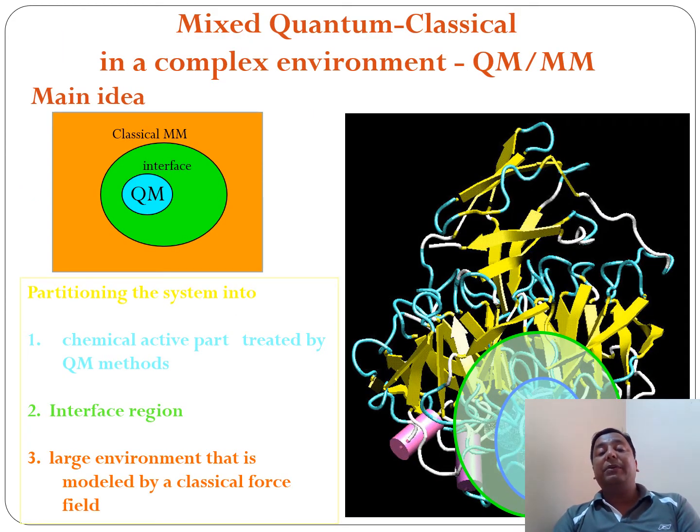So here you can see that between quantum mechanics and molecular mechanics, there are boundaries, interfaces, right?